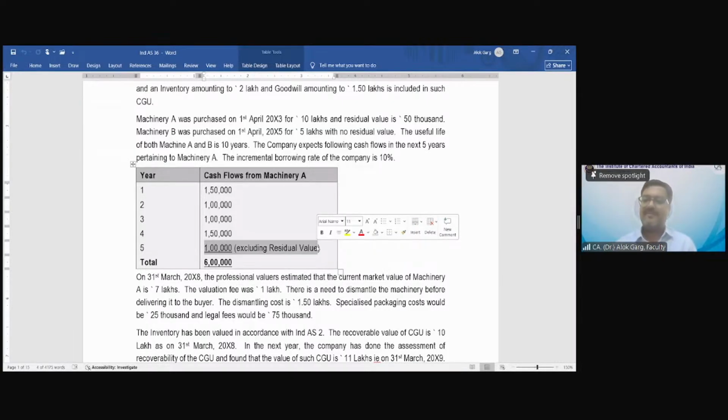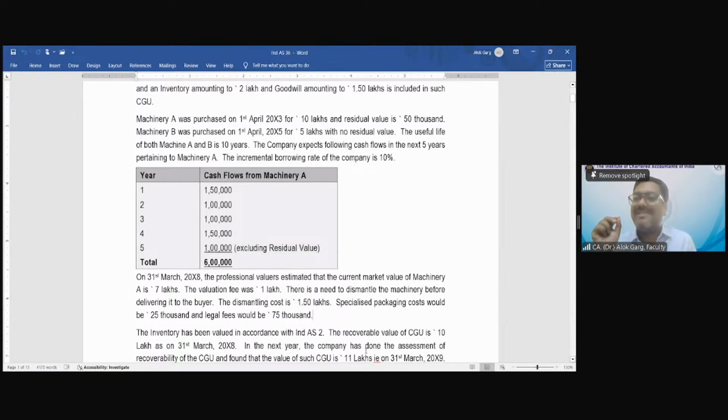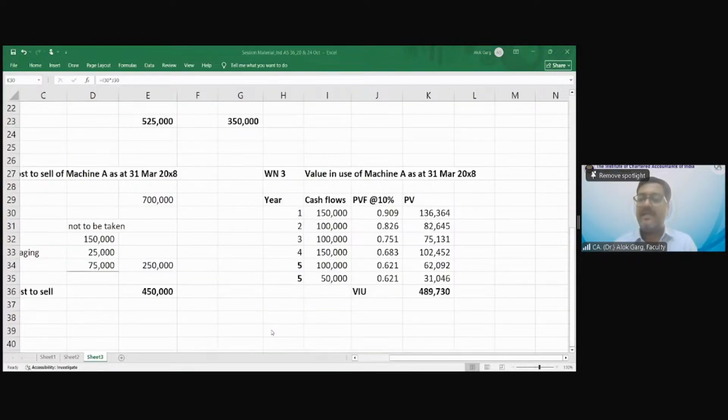Clear? Yes, sir. So the question also wants to test this part. That is why I have computed the carrying amount on 31st March 2008, fair value less cost to sell on 31st March 2008, and the value in use on 31st March 2008. This is how I got the recoverable value. Is this clear now? Shall we move to the next? Yes, sir. Okay, let's move to the next.